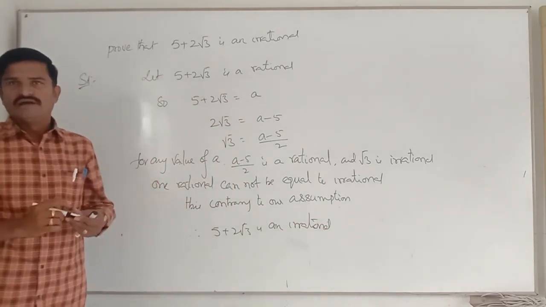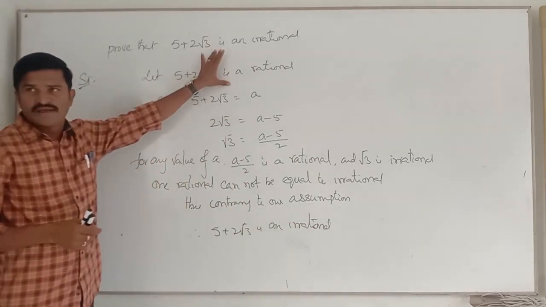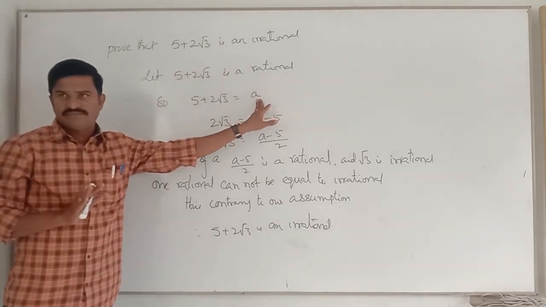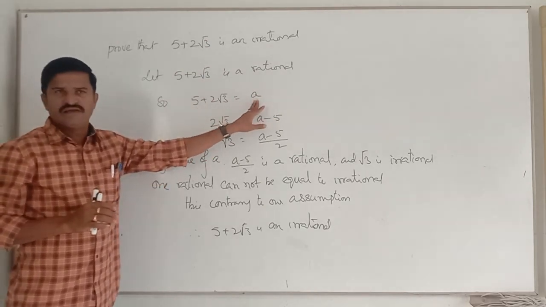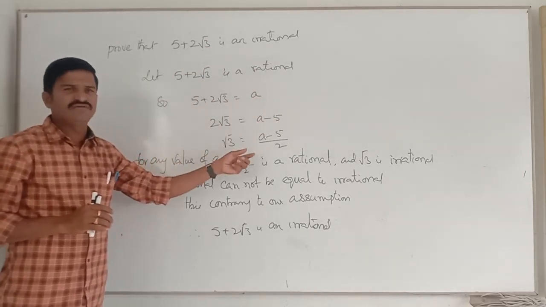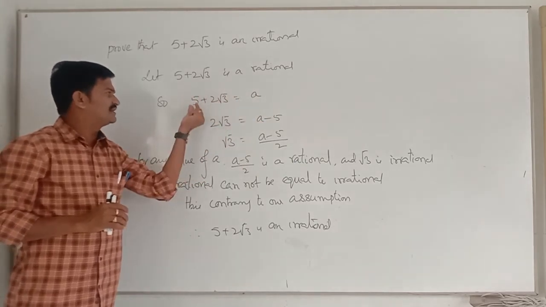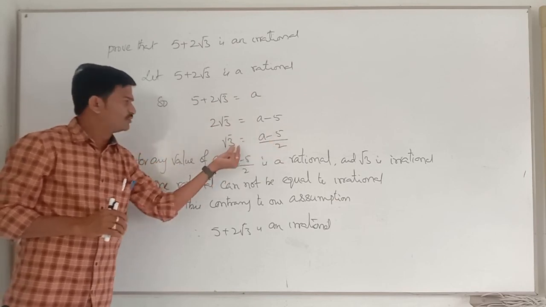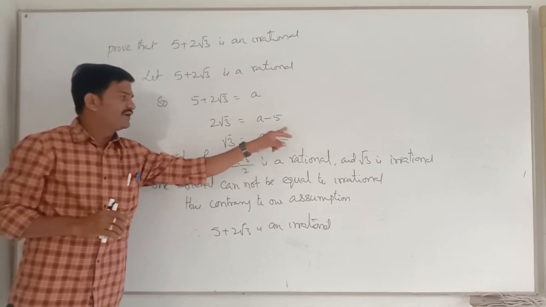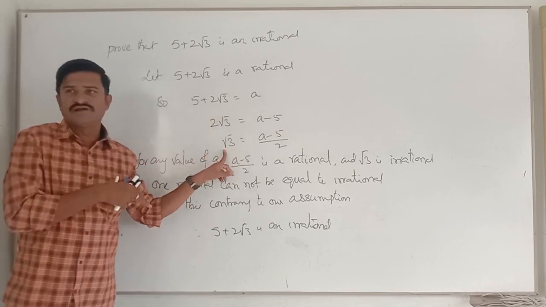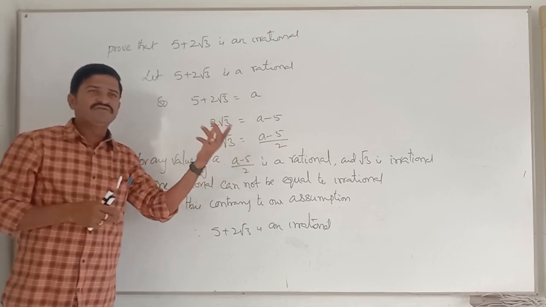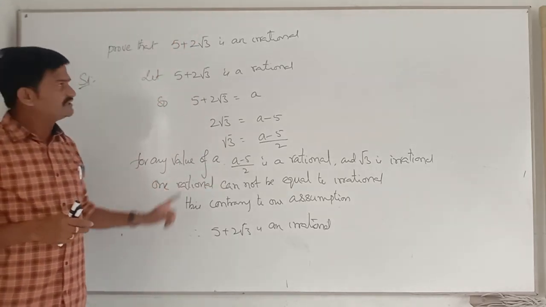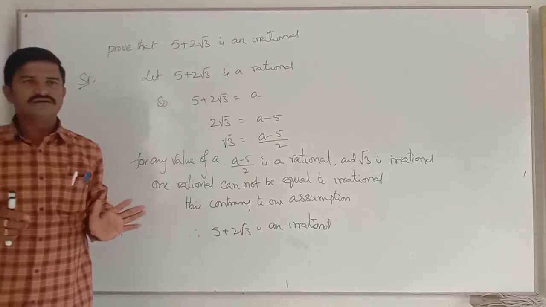Are you clear or not? Here I took a rational number a, and 5 plus 2 root 3 equals a. I did two steps. 5 plus 2 root 3 equals a; I sent this 5 to that side: 2 root 3 equals a minus 5. And again I sent this 2 to that side: root 3 equals a minus 5 by 2. For any value, this is a rational and root 3 is always an irrational. How can one rational equal an irrational? It is impossible, so somewhere we took a wrong statement. Hence it is irrational, we can say. Are you clear or not? Come on, note down, all of you.